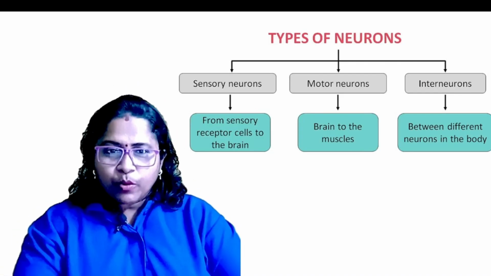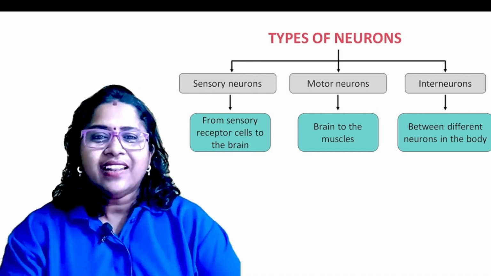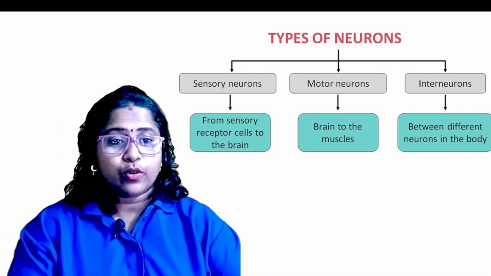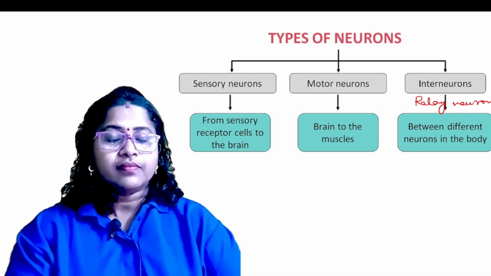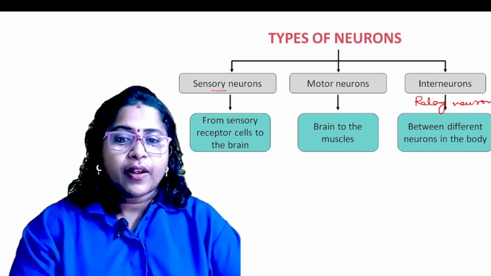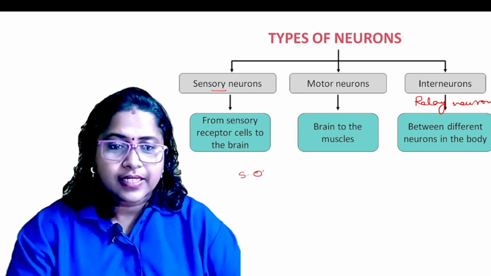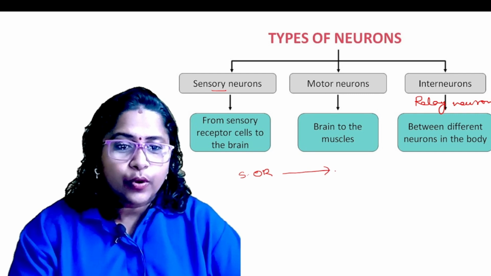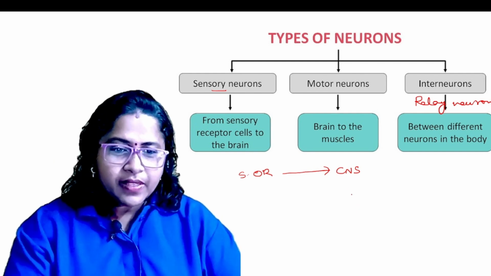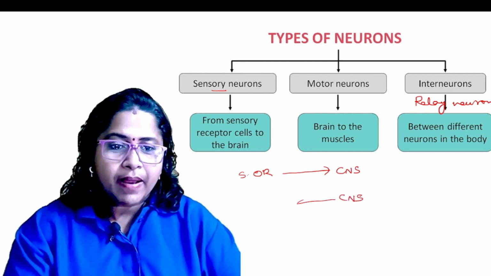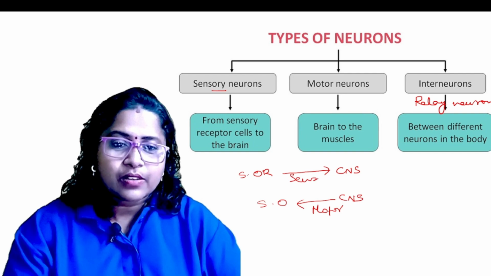Clear? Okay. Now moving to another type of classification of neurons: sensory neuron, motor neuron, and interneurons, also called relay neurons. So what are sensory neurons? From the sense organs, the signal goes to the central nervous system. These neurons are called sensory neurons. From the central nervous system, if the signal is sent back to the effector, that is called a motor neuron.